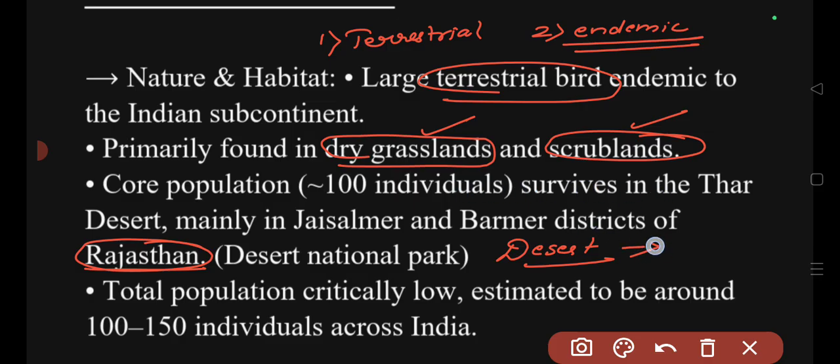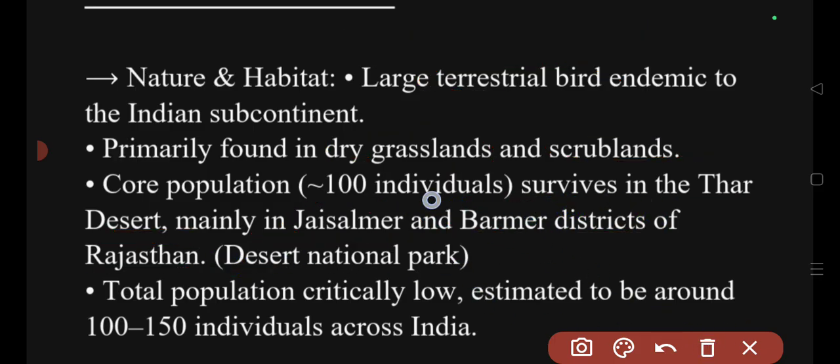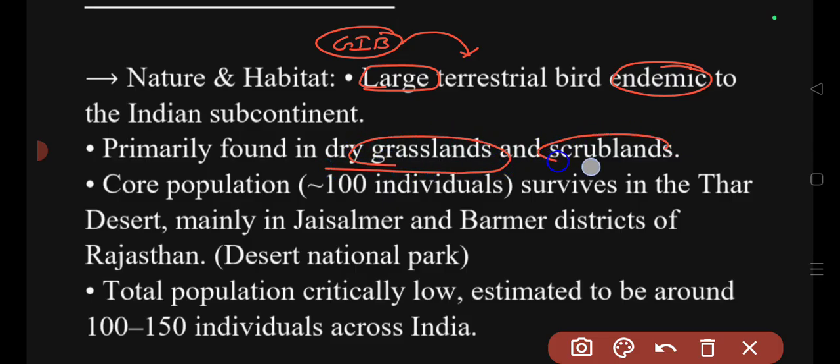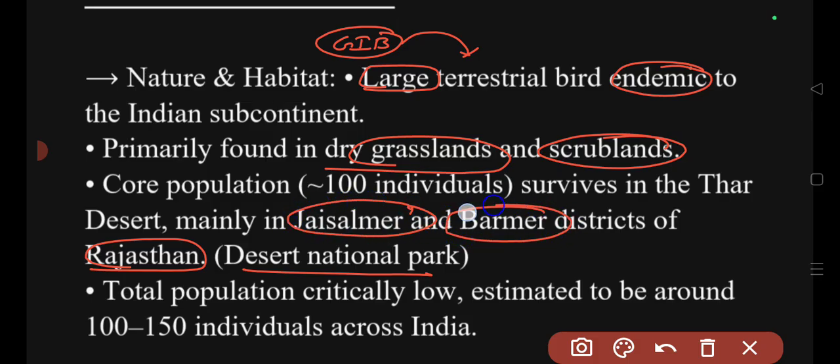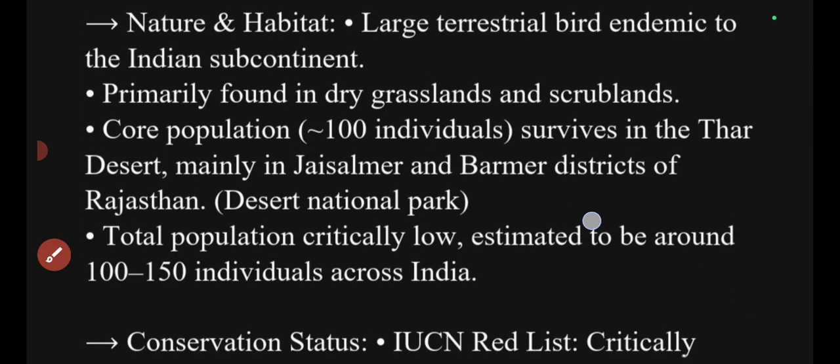The Desert National Park of Rajasthan has the largest number of Great Indian Bustards. They survive in the Thar desert, mainly in the areas of Jaisalmer and Barmer districts of Rajasthan in Desert National Park. This is the point that you have to remember. I'll repeat it again. Great Indian Bustard is a large terrestrial bird, and it is endemic to India. They are found in dry grasslands and scrublands. They are found in Rajasthan in the Desert National Park in the districts of Jaisalmer and Barmer, mainly in the Thar desert. These are the points that you have to remember.